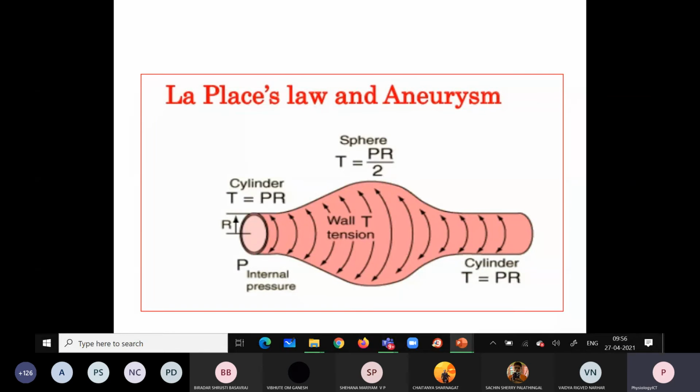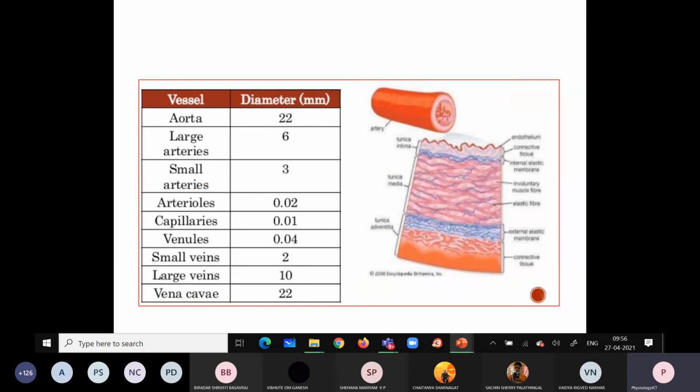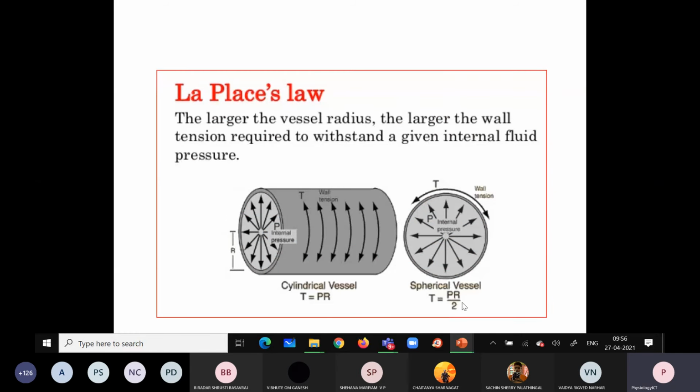So the Laplace law tells that the pressure is equal to 2T divided by R, or tension is equal to PR divided by 2. That is, tension is directly proportional to the pressure and the radius, or pressure is directly proportional to the tension and inversely proportional to the radius.